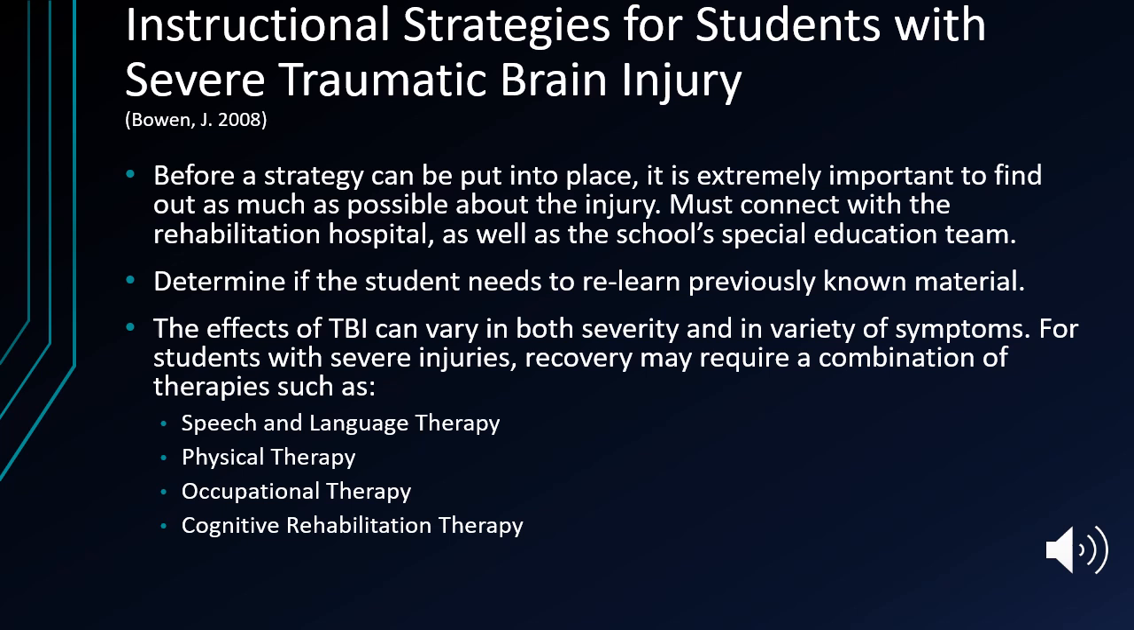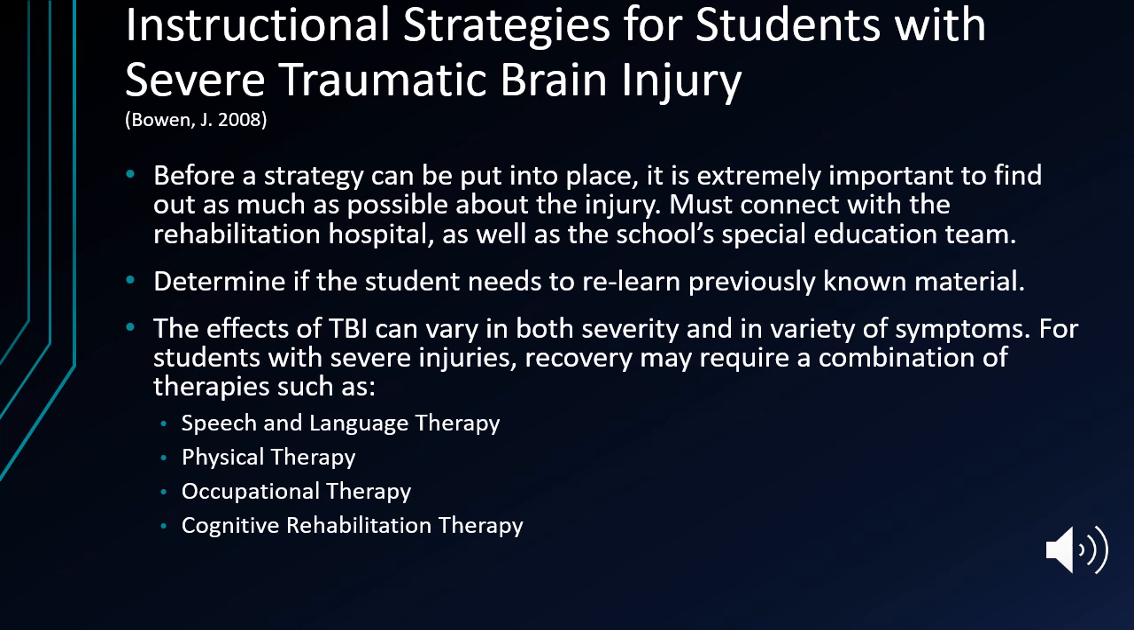As you're working with a student, it's important to determine: do they need to relearn previously known material, or are they able to recall that information? Immediate injury can result in bruised brain tissue, bleeding inside of the brain, lacerations in the brain, and nerve damage. Symptoms may not always be immediate. They can show up hours or even days later, for a lot of these students before they're even able to really enter a classroom. Secondary effects can include swelling, fever, seizures, and an imbalance of neurological chemicals. There's going to be a combination of therapies such as speech and language, physical therapy, and occupational therapy.